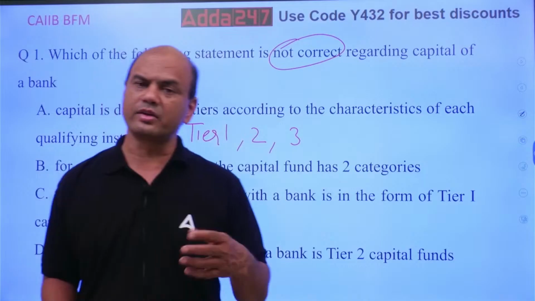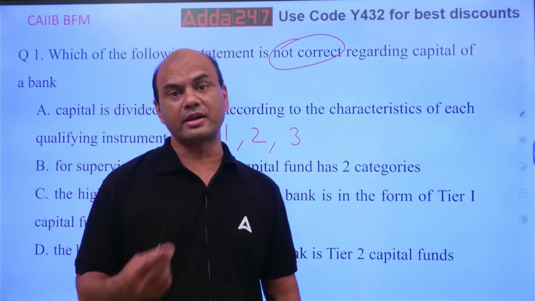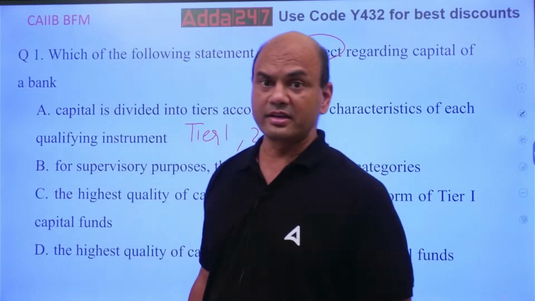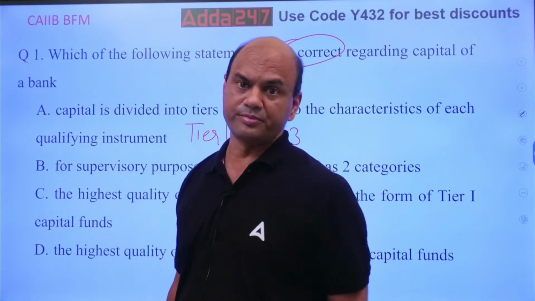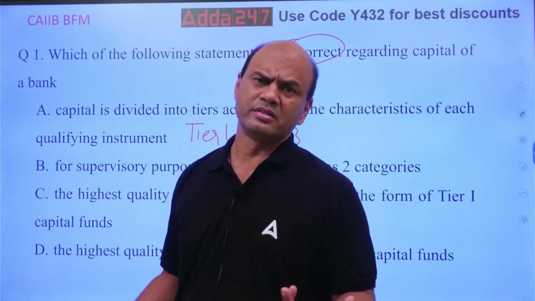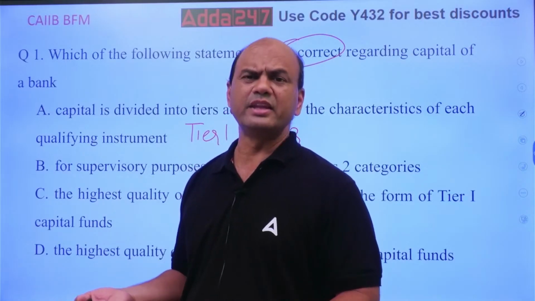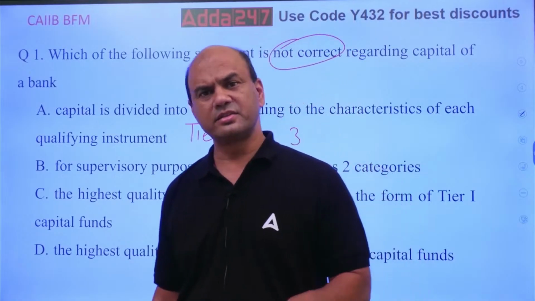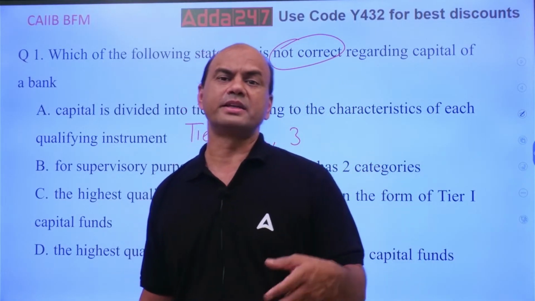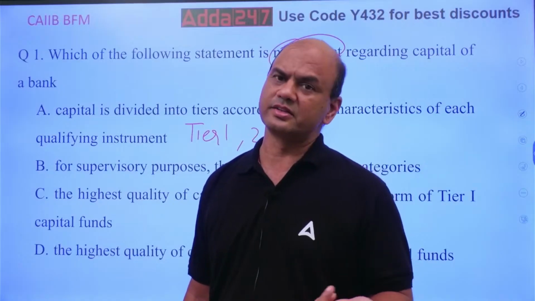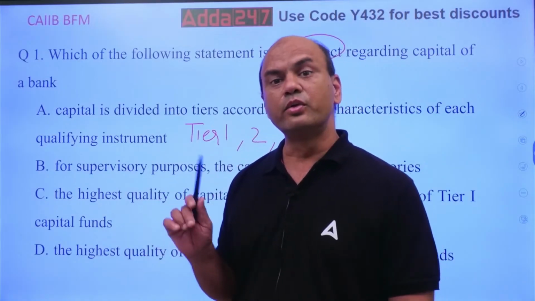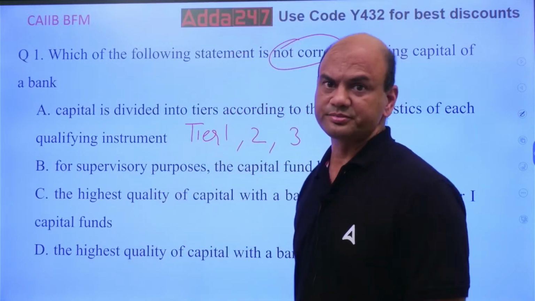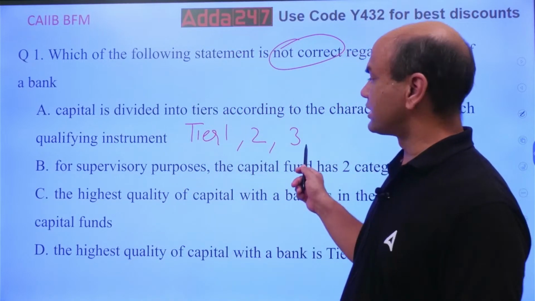But market risk is not under your control. Suppose there is a war tomorrow, the Russia-Ukraine war or any war, it breaks out. Is it in your hands? No. If oil prices surge, is it in your hands? No. So only in such unavoidable circumstances is tier 3 used.